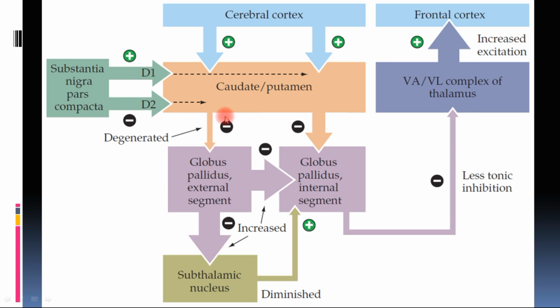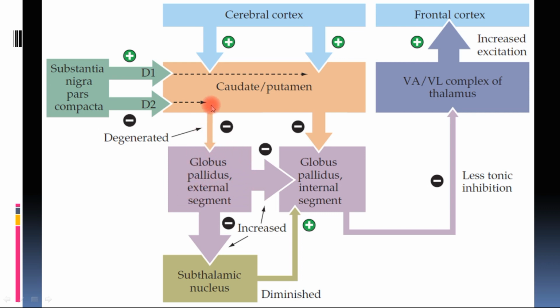In Huntington's disease, the primary disorder is degeneration of the indirect pathway. The neurons arising from the caudate putamen responsible for the indirect pathway get degenerated, and this causes decreased inhibition of the globus pallidus external segment.